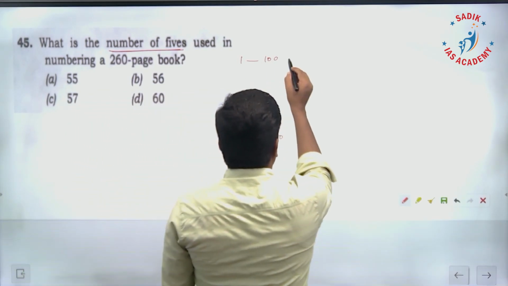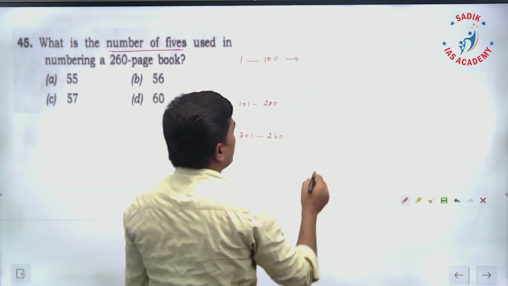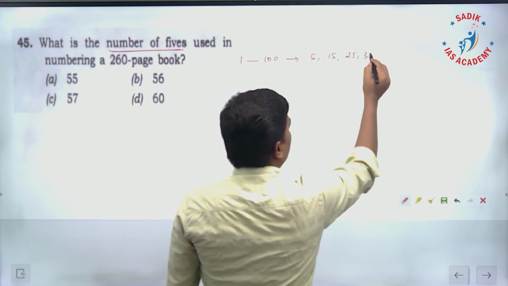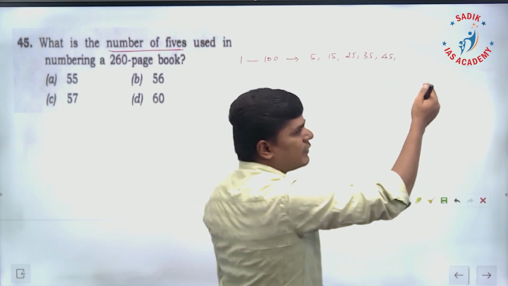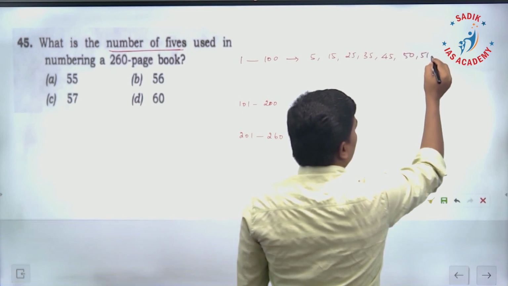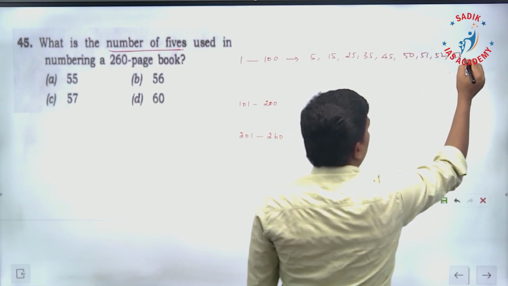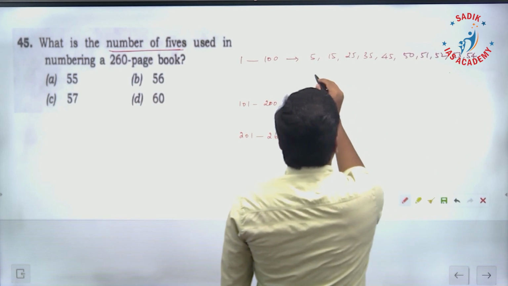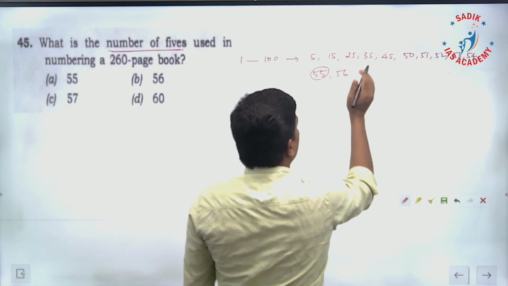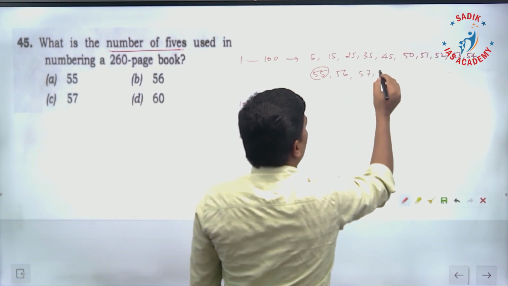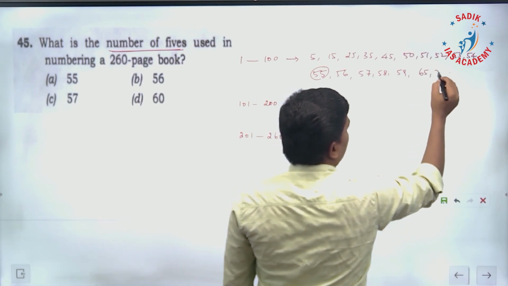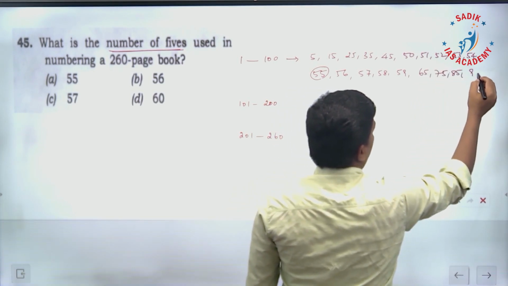From 1 to 100, how many 5s do we have to enter? 5, 15, there is 1 five each, 25, 35, 45. If we go for 55, the entire series from 50 is what? 50, 51, 52, 53, 54, 55, and here 2 fives, 56, 57, 58, 59, then 65, 75, 85, 95.